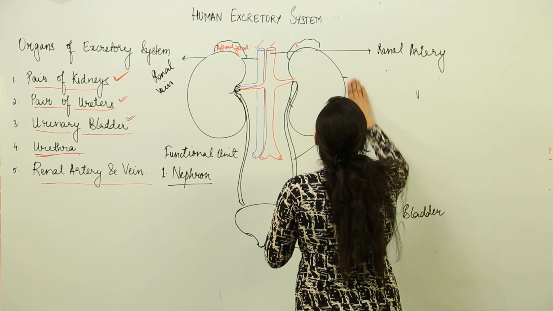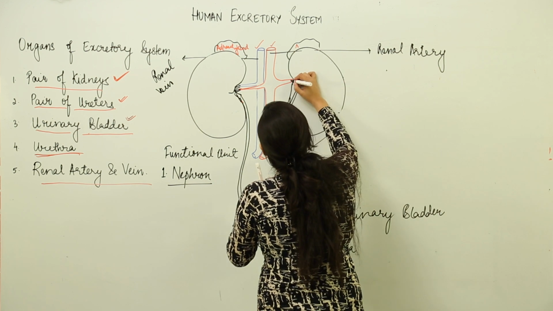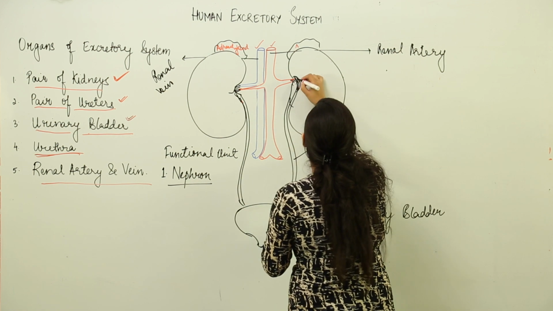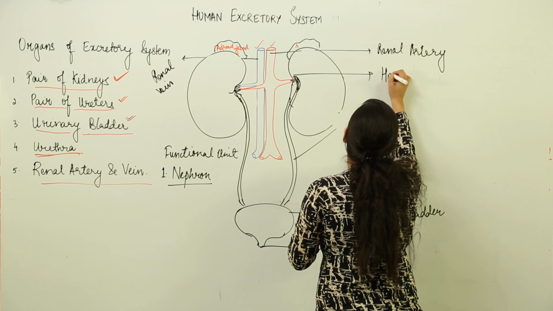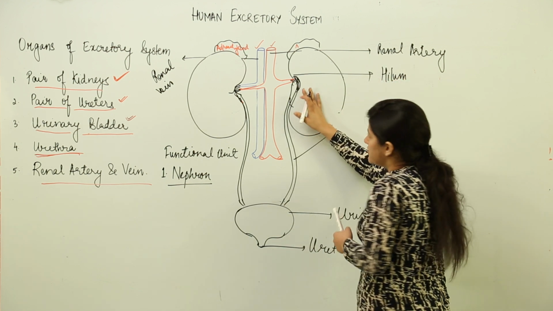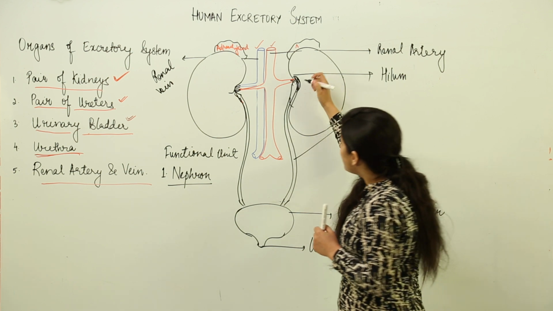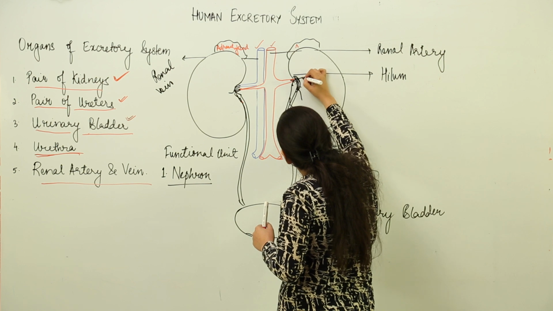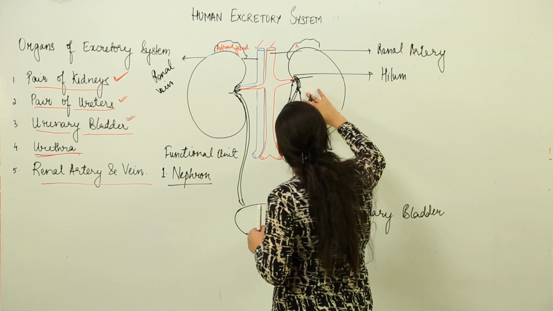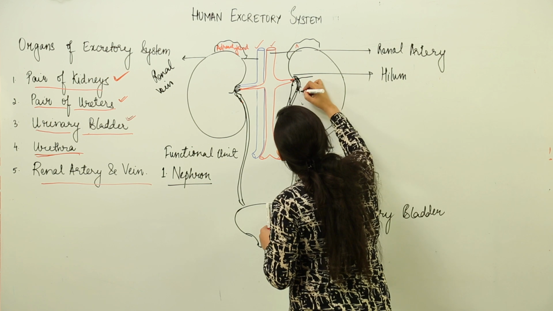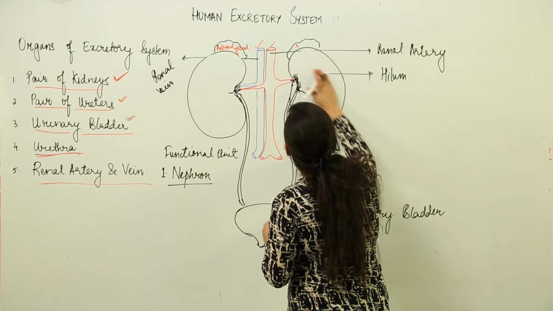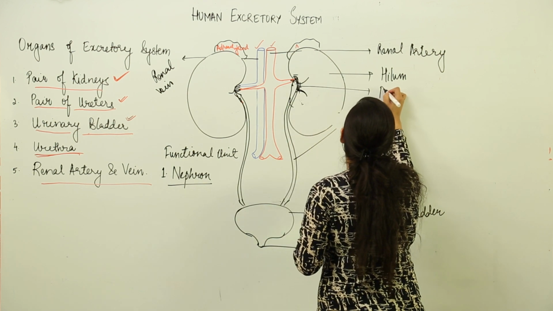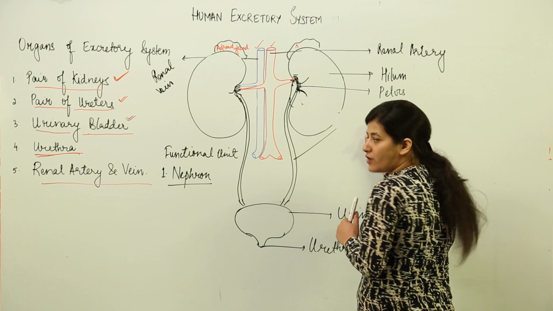See, this point of entry of the artery and the ureter, this notch-like structure, is known as the hilum or hilus. Once it has entered inside, this notch opens up into the pelvis. Now what is the pelvis? The pelvis is a somewhat funnel-like structure. The hilum opens up into the pelvis. These two things you have to remember.